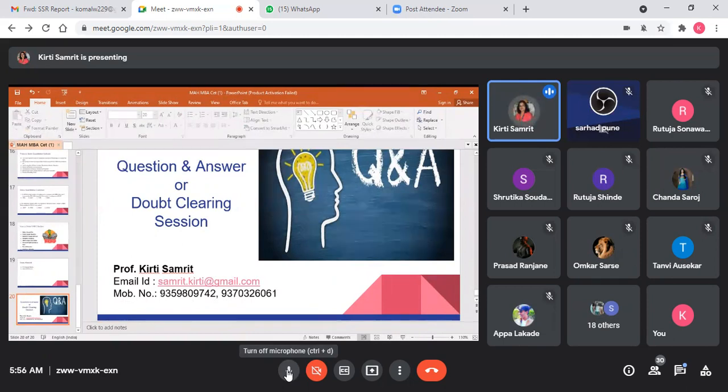And I really feel proud that Komal ma'am is our alumni student, and I have taught Komal ma'am. She was a very good, bright and intelligent student. And even I was the alumni faculty of Sarhad College. I was there in 2010. 2010 मध्ये मी सरहद कॉलेजला होते शिकवायला, 2009 ते 10. Then I joined the Zeal College. So yeah, it was a great time.